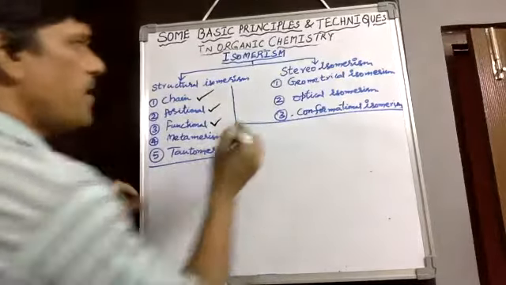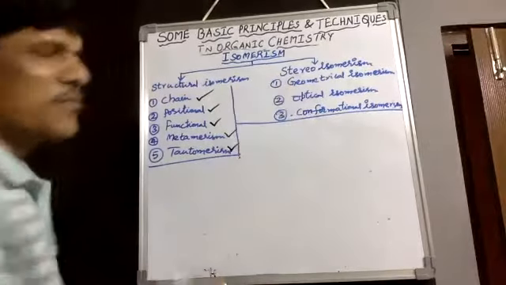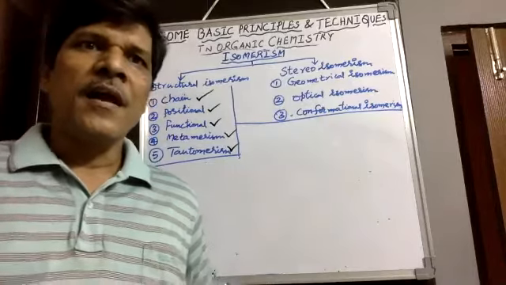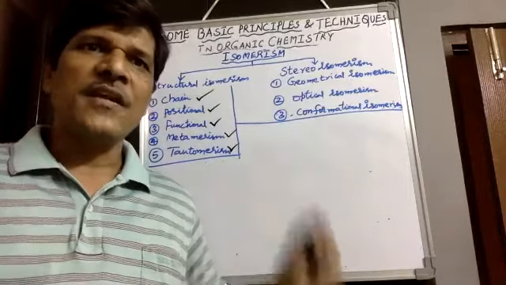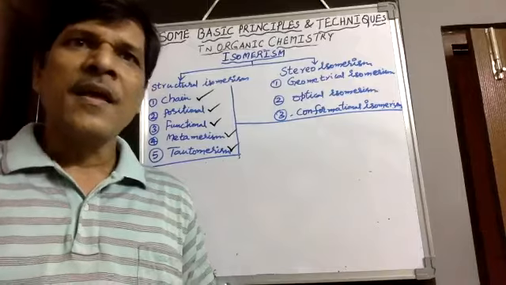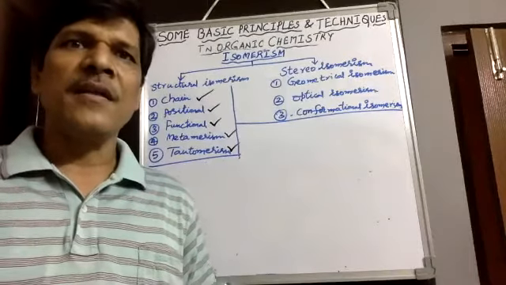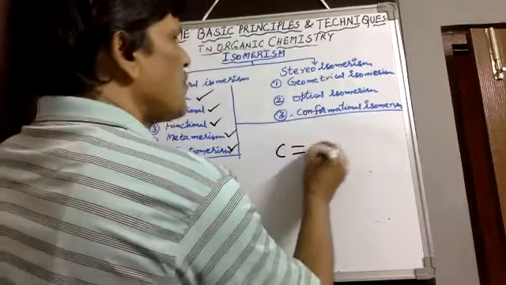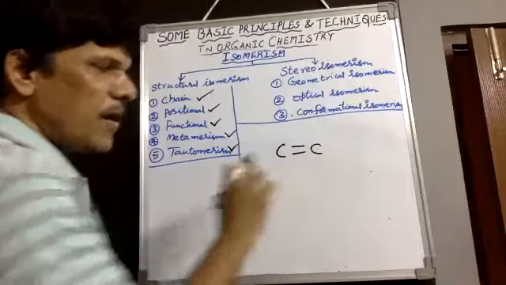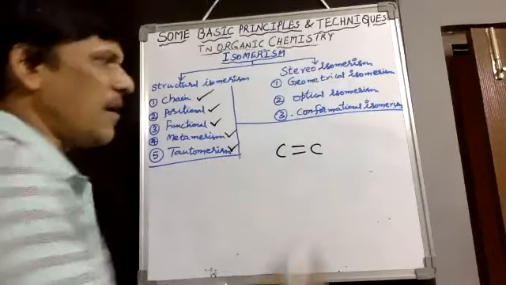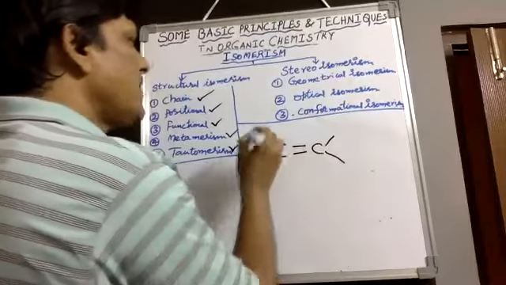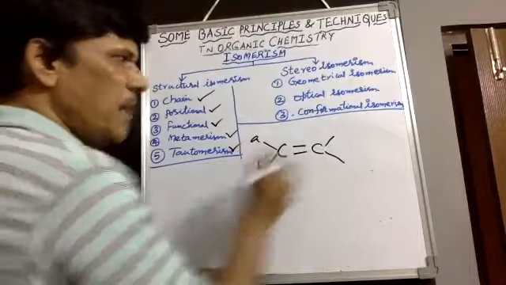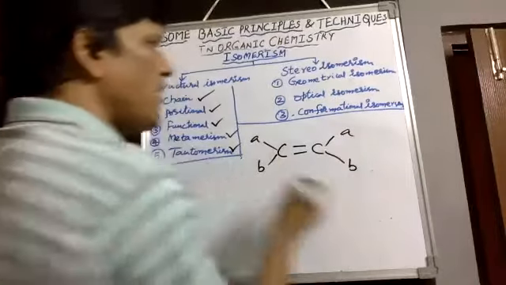stereoisomerism, that is geometrical isomerism. Geometrical isomerism means restricted centers contain two dissimilar groups on the carbon or any other center, then it shows geometrical isomerism. Suppose the compound is like this with a double bond restriction, that is, the double bond cannot allow any rotation on its own axis. Then if this double bond contains two dissimilar groups, chlorine, hydrogen, AB, and another one also there AB, and these two